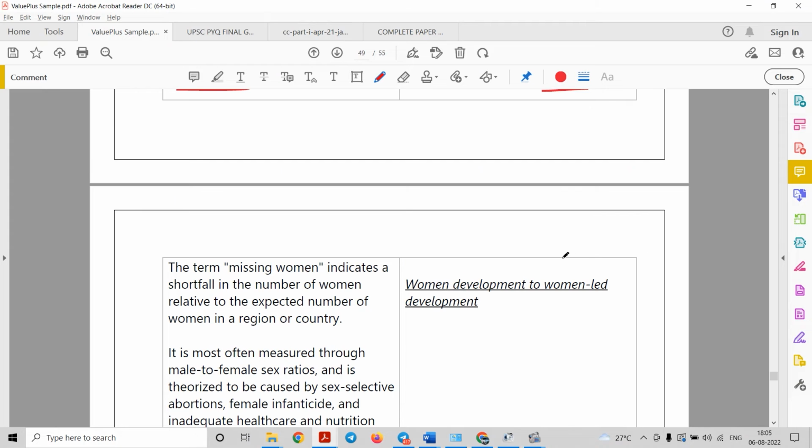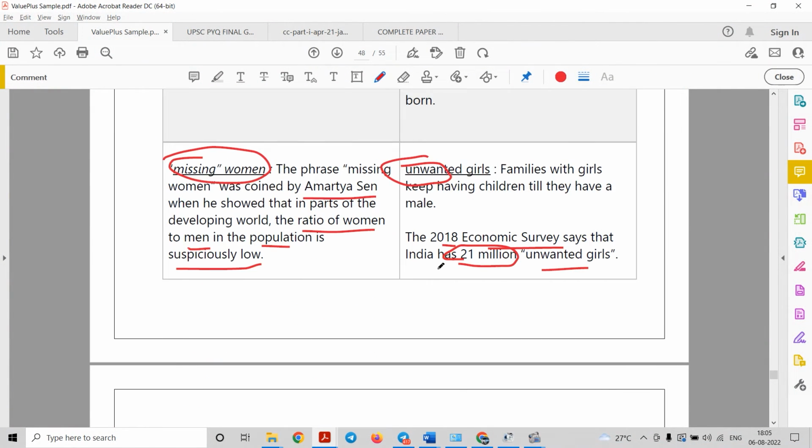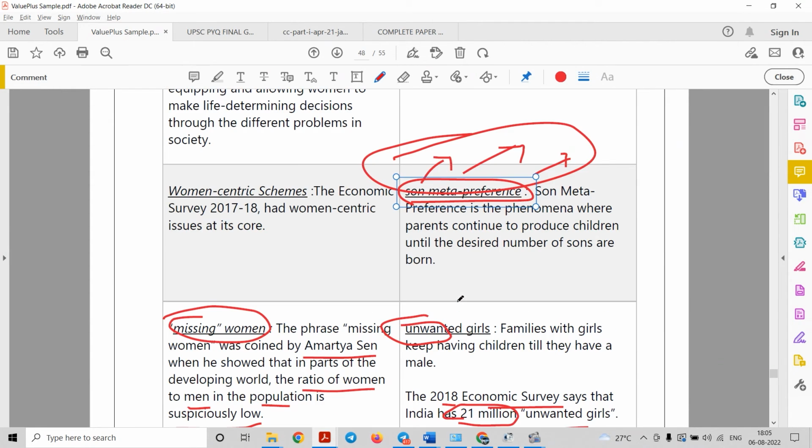So this is the way you can quote such keywords in your answer, so that your answer becomes more holistic and diversified, and gives the impression to the examiner that the person who is writing mains is well read. I mean, he has a lot of knowledge. He has gone through all the keywords. He has studied that particular subject thoroughly, and therefore he is writing such keywords.